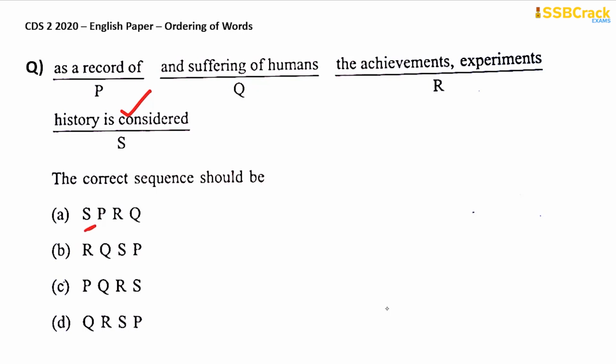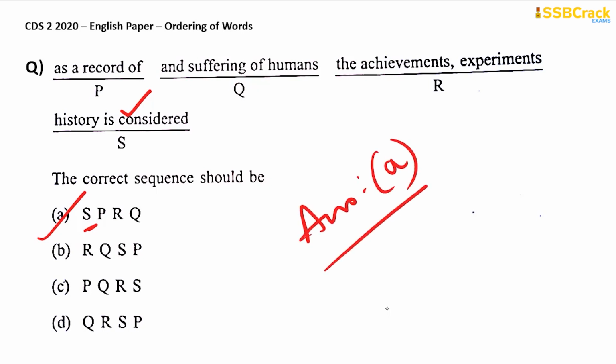There is only one option with S at the beginning, and that is option A. So this is your answer. You see how quickly we are solving, right? By using certain tips and tricks. So if you want to learn those tips and tricks, subscribe to the CDS course and follow my lectures on ordering of words, and you know it all.